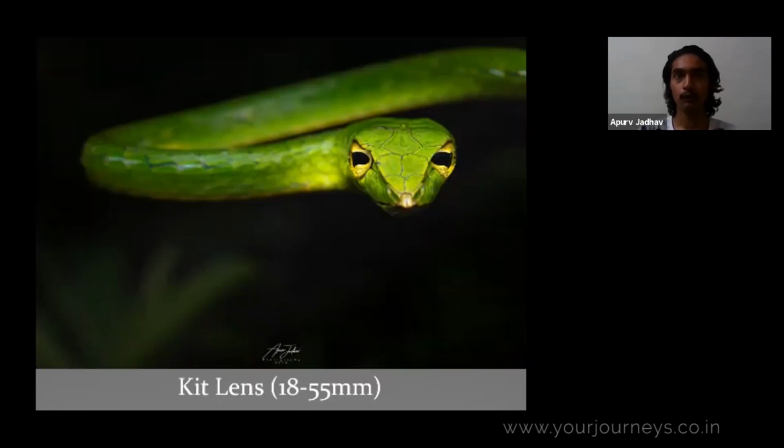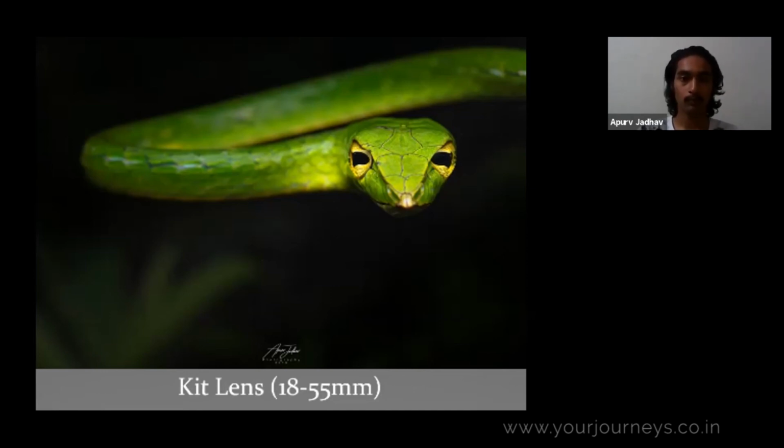Secondly, kit lens. So when I went to Amboli, I figured out that the weather there was not well suited, so that I could shoot things with a reverse lens that would let rainwater or rain droplets go inside my lens. So I tried to shoot with my 18-55 only, without reversing it. So even that time I realized that I haven't actually tried using the 18-55 properly.